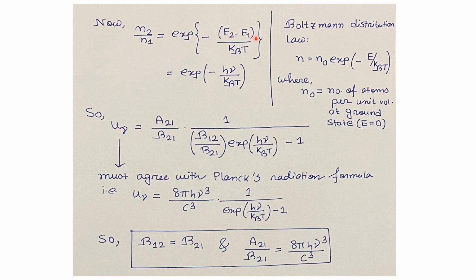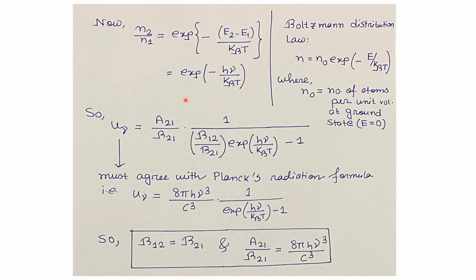Now E2 minus E1 is h nu, that is the photon energy equivalent to the gap between the two energy levels E1 and E2. So we can write N2 by N1 as exponential of minus h nu divided by kBT.